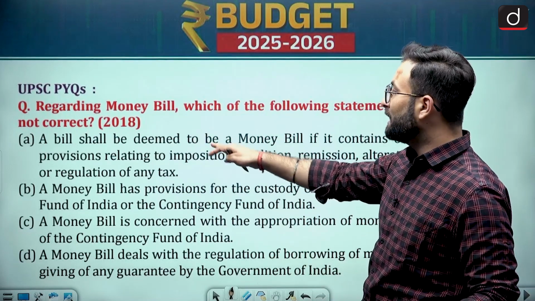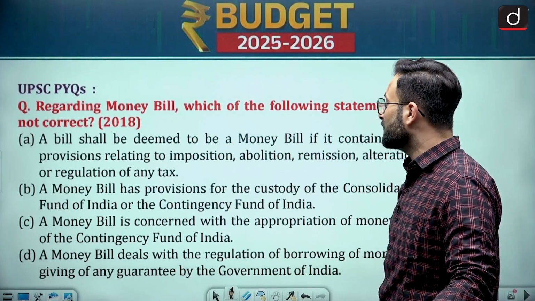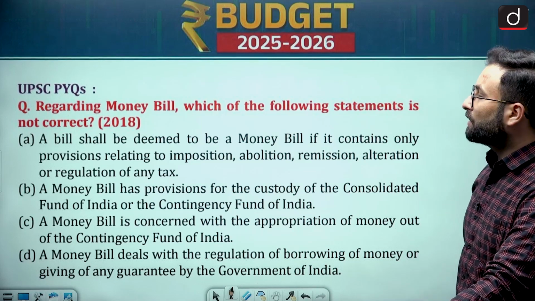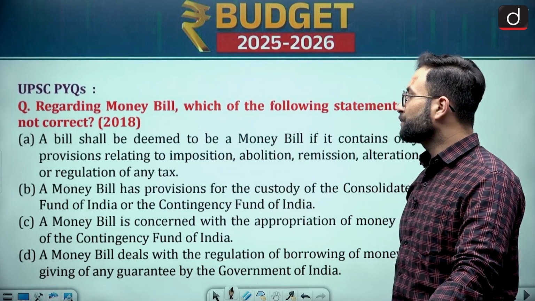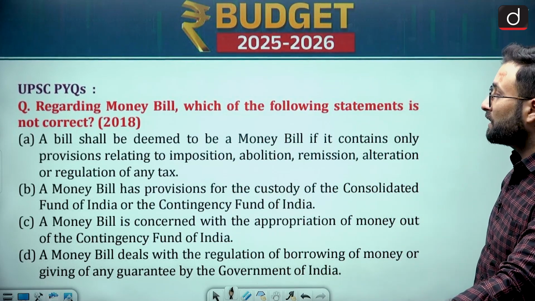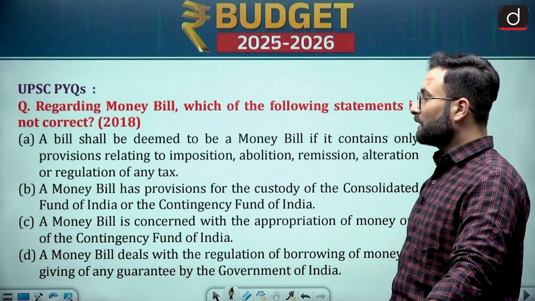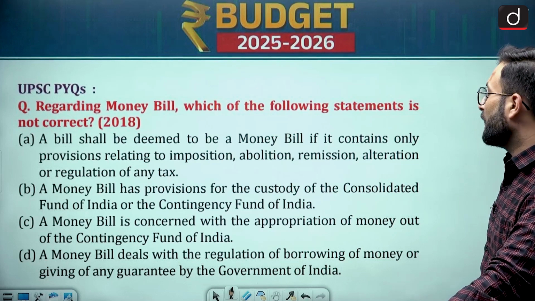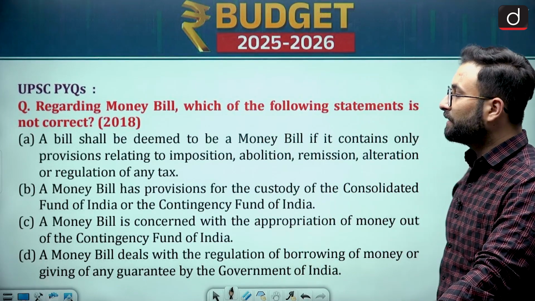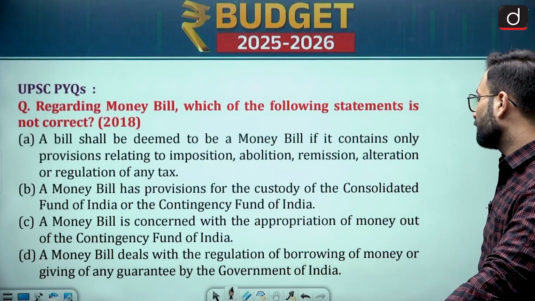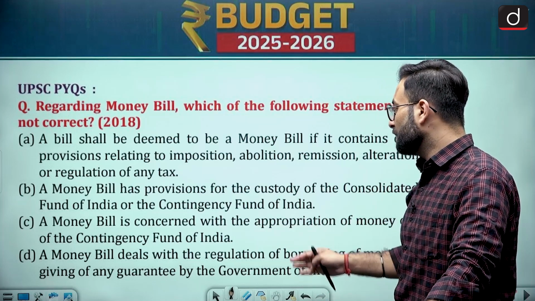Okay, so a bill shall be deemed to be a money bill if it contains only provisions related to the imposition, abolition, remission, alteration, or the regulation of any tax. Okay, we will consider that. Now moving further, a money bill has provisions for the custody of the Consolidated Fund of India or the Contingency Fund of India. Coming to the next one, a money bill is concerned with the appropriation of money out of the Contingency Fund of India. Then coming to the last one, the money bill deals with the regulation of borrowing of money or giving of any guarantee by the Government of India.